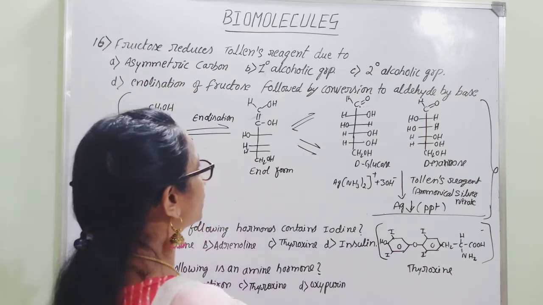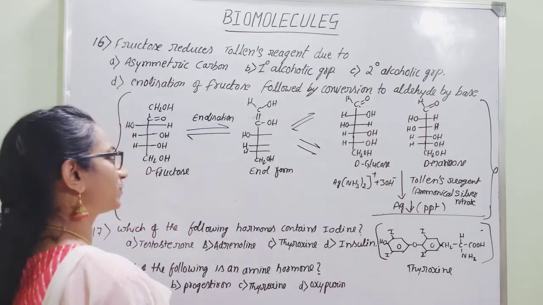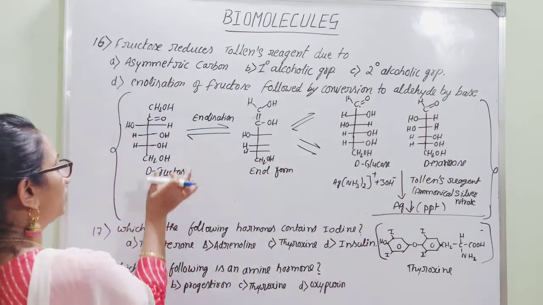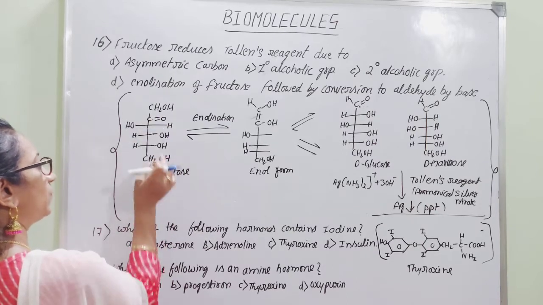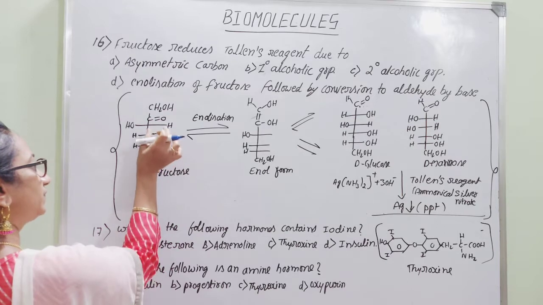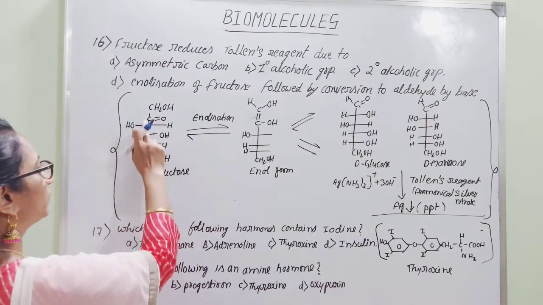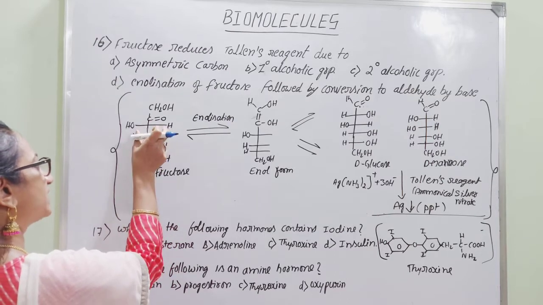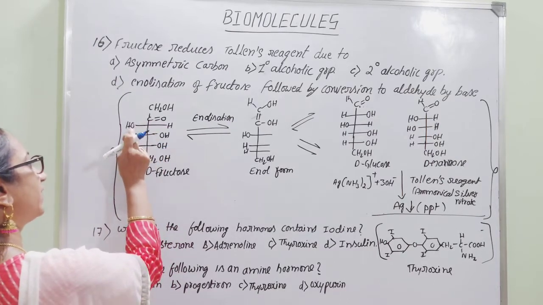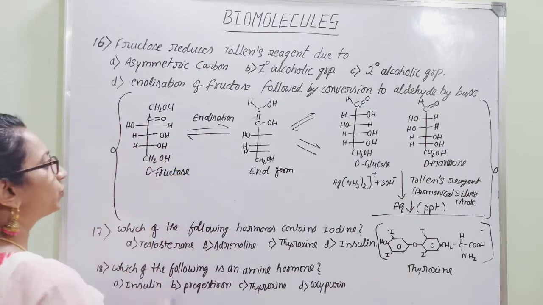Enolization of fructose followed by conversion to aldehyde by base. So I will explain how it is possible. As you know, this is the open chain structure of fructose. Here we can find CH2OH, and the functional group is the ketonic group, C double bond O. On either side of this carbon we can find OH, H, OH, OH, and terminally again CH2OH.